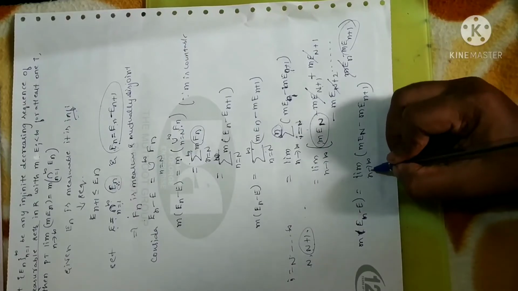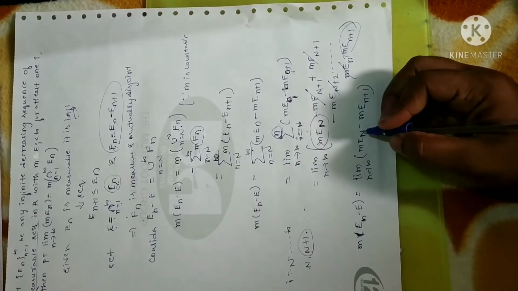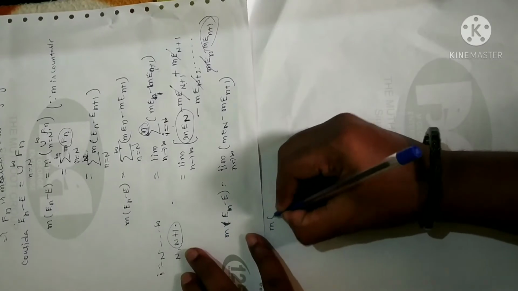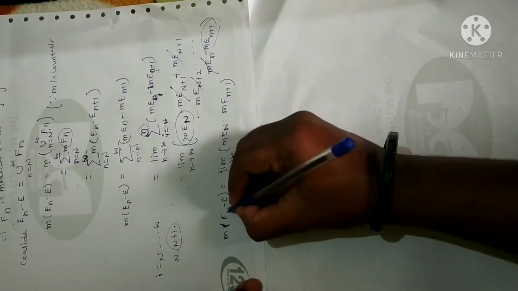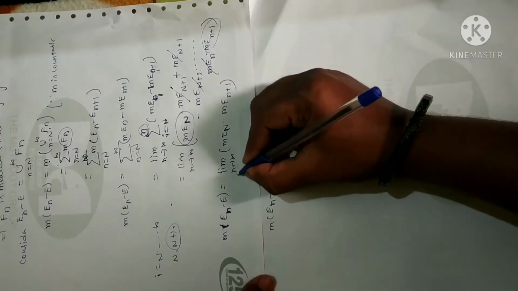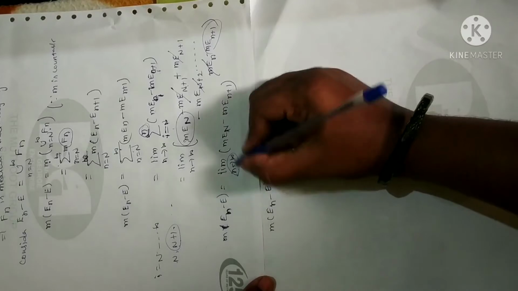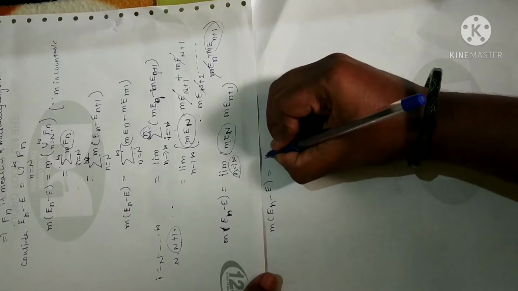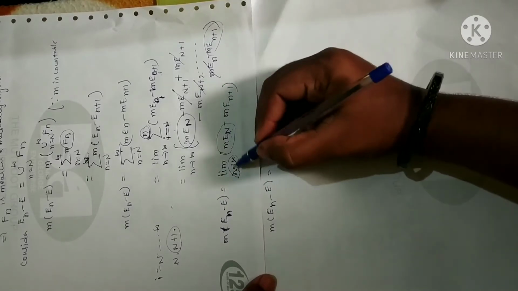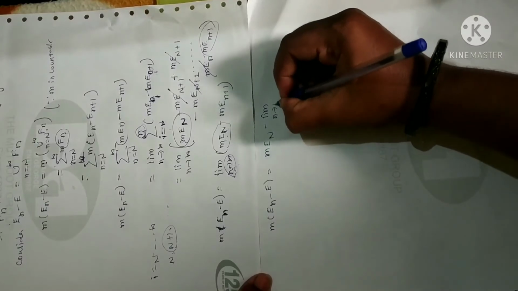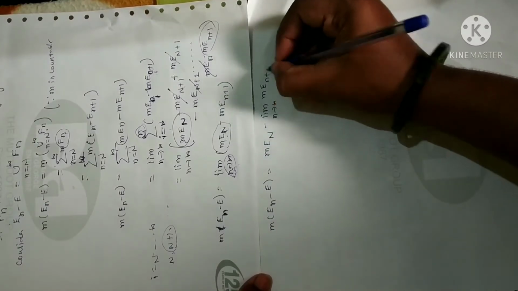Clear? Now I am going to apply the limit inside. So when you do that, you will get, let me continue here. See here, m of e N minus e will be equal to, I am going to split this. When you apply the limit inside, since the first term is independent of small n, right? So no need to apply it for the first term. So the first term let me write as it is. Why? Because it is independent of small n. Now I can apply this to the second term, minus limit n tending to infinity m of e n plus 1.